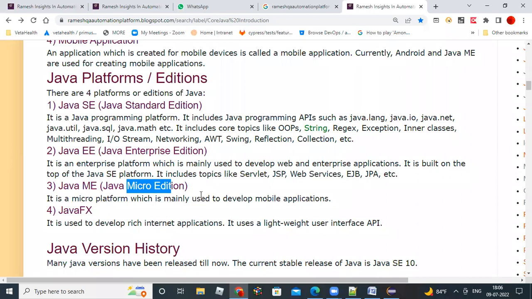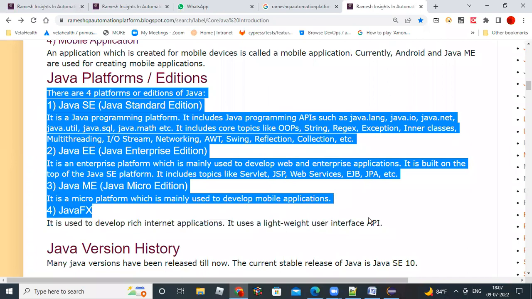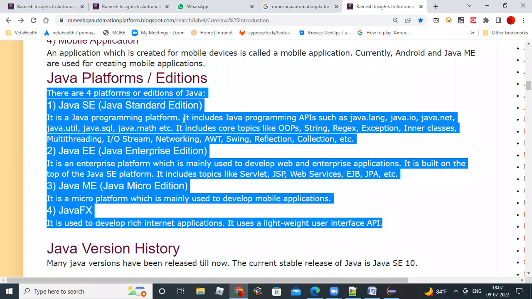APIs means, I'll tell you this now, system to system interaction can be done with APIs. Those APIs we can develop with this last edition, JavaFX. So these are the different editions, and based on your requirement you can install one in your system.